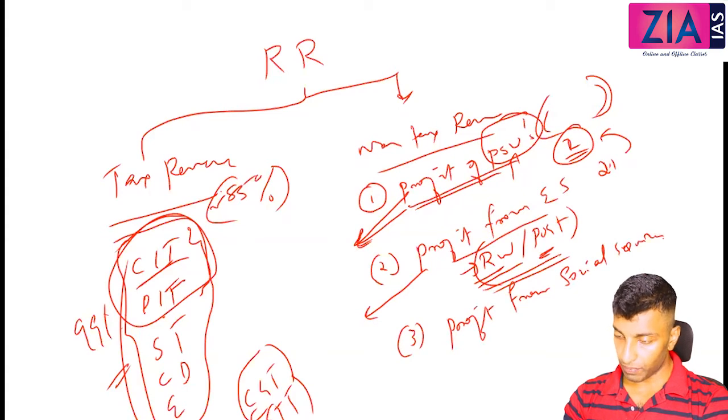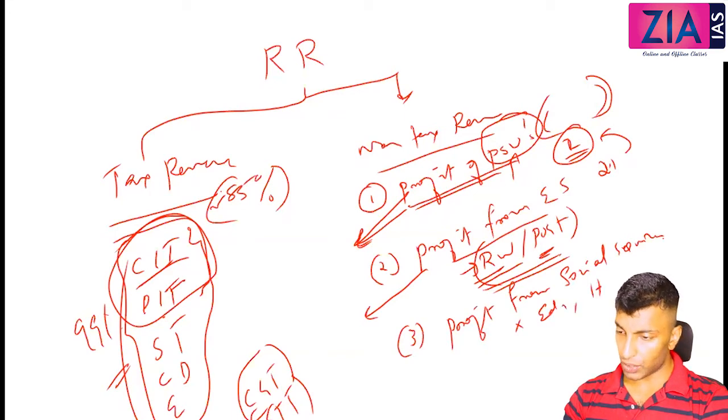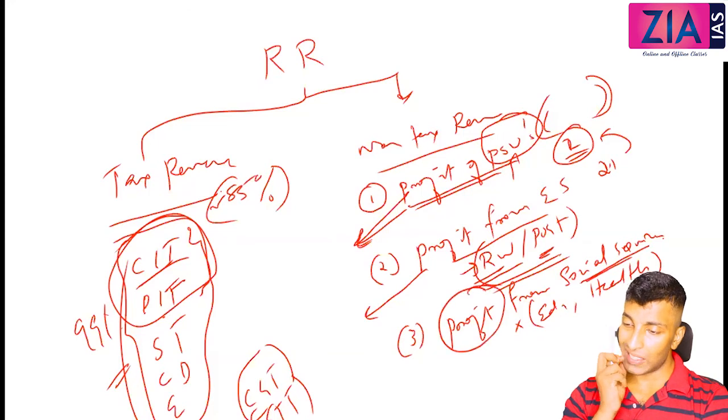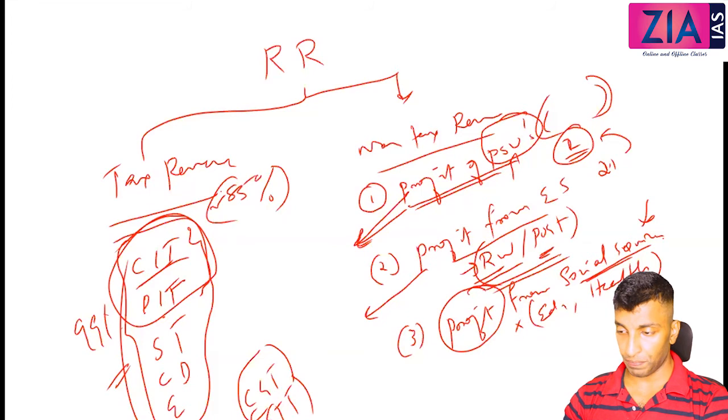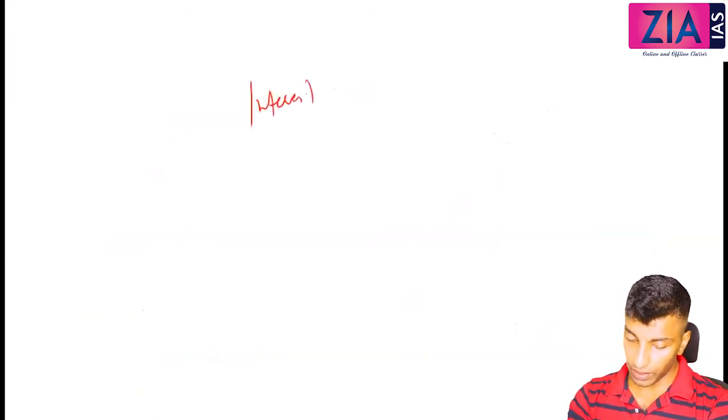Profit from social services. This is actually not that high, like education from the government colleges, health, etc. These are not that big. These are anyway provided for social service, so actually profit is not expected. So this is not that high, but we are writing here, these are the sources. Then you can write, okay, non-tax revenue only. Fourth one, interest